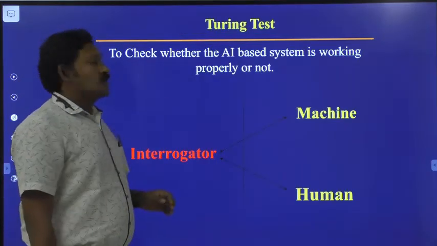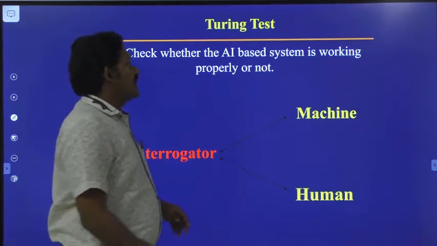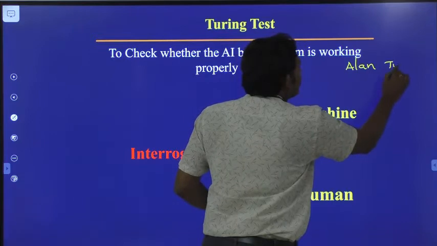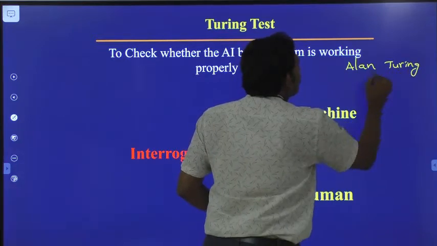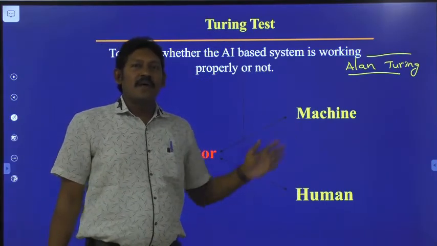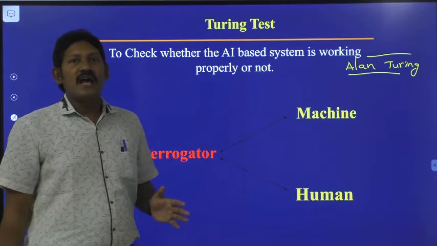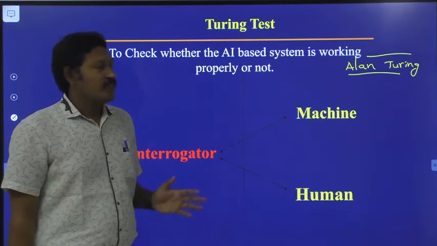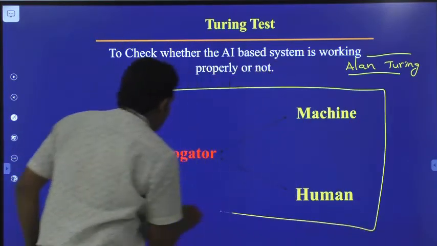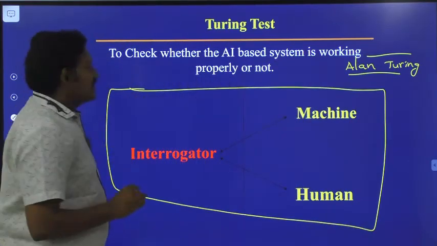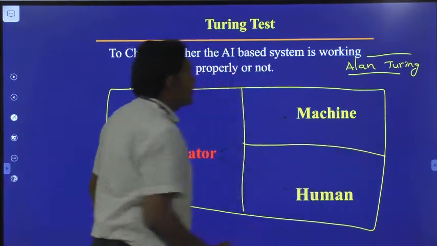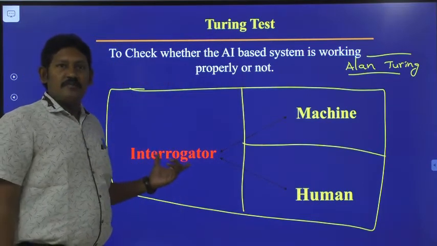So this is the Turing test. This Turing test was proposed by a scientist by name Alan Turing, and it was named after him. Assume that this is a house, and the house consists of 3 rooms. The interrogator will be placed in one room.